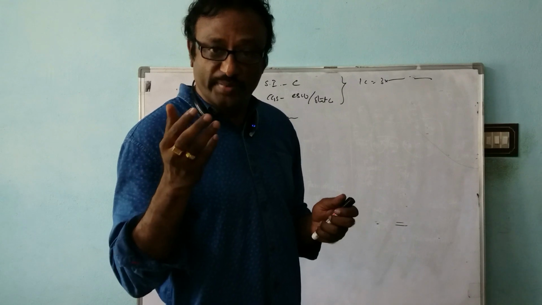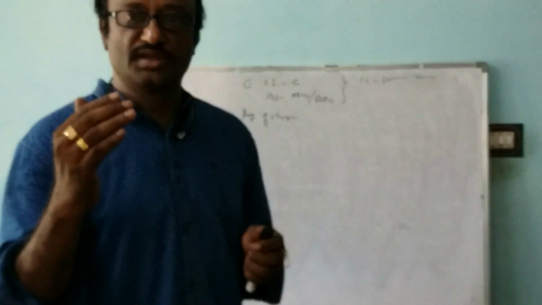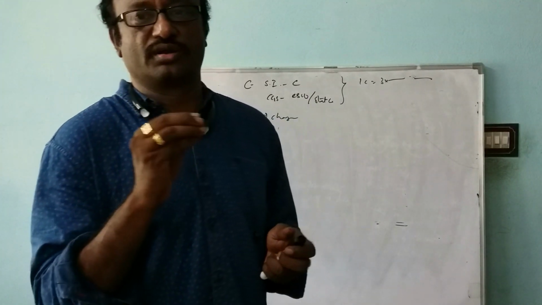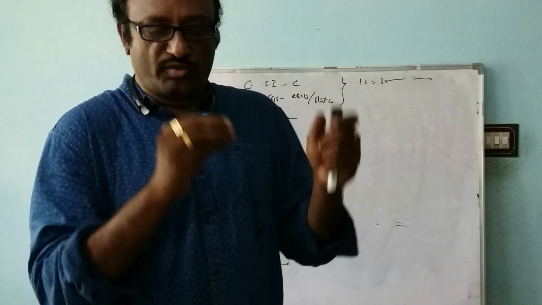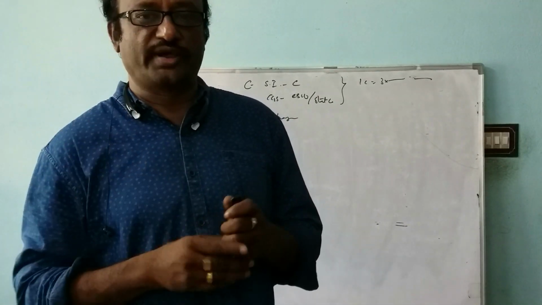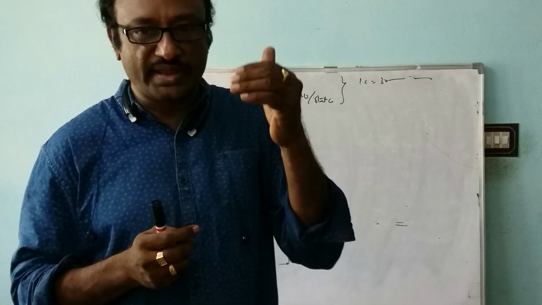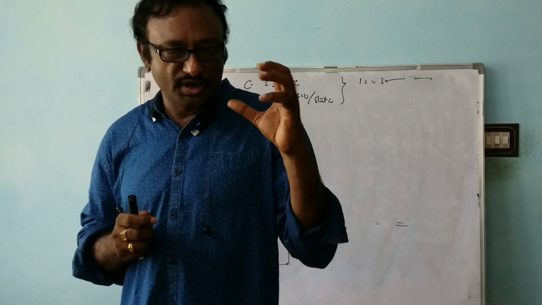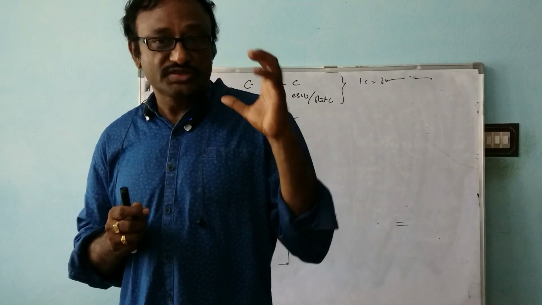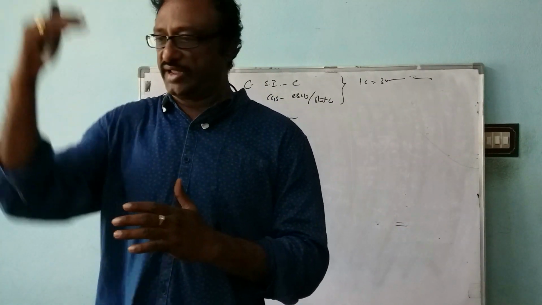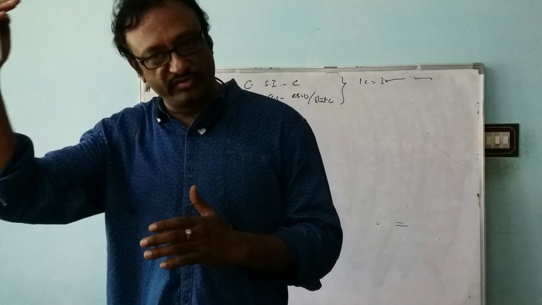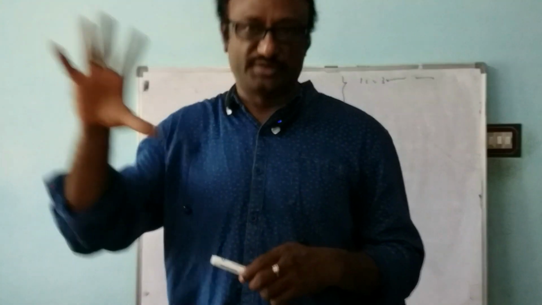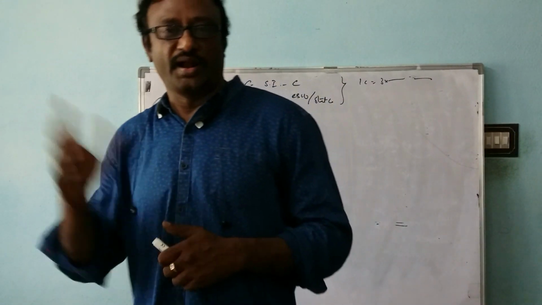And in the medium, what happens? F is equal to 1 by 4 pi epsilon q1 q2 by r square. Epsilon means absolute permittivity of the medium, or simply the permittivity of the medium. We came to know that epsilon by epsilon naught is equal to epsilon r. What is epsilon r? Relative permittivity. It is the ratio of the absolute permittivity to the permittivity of free space. The ratio is called epsilon r, and this is dimensionless.